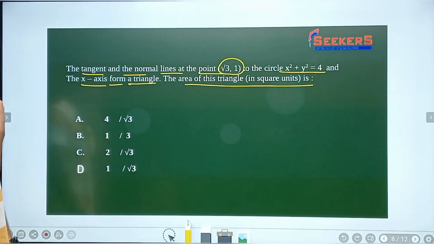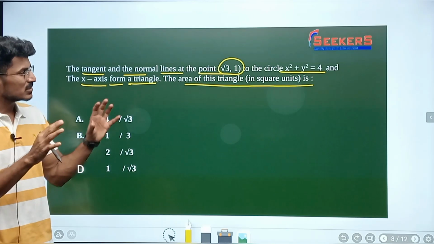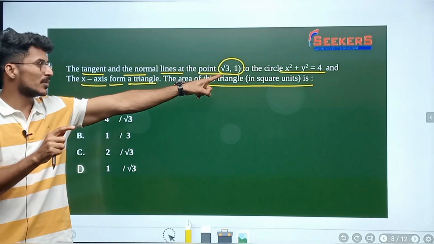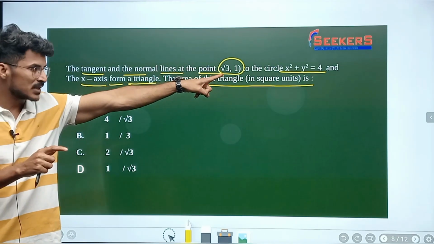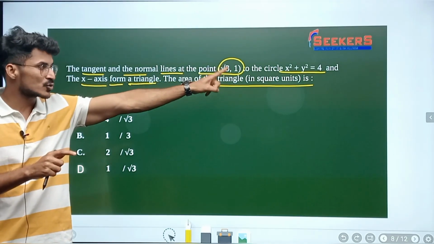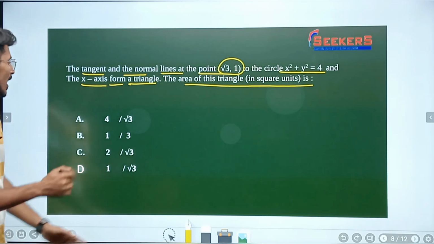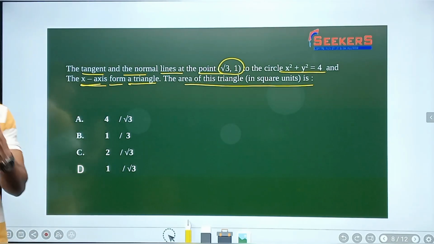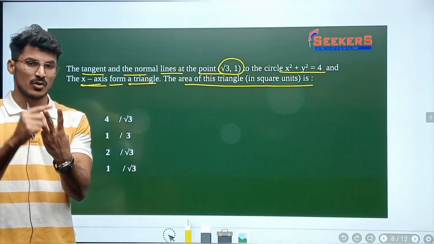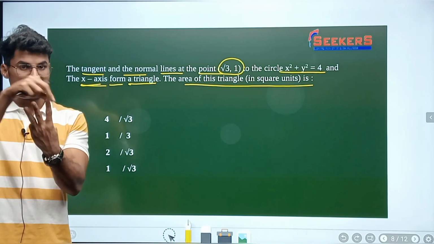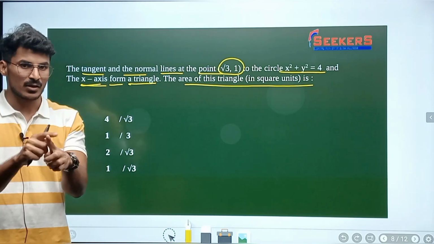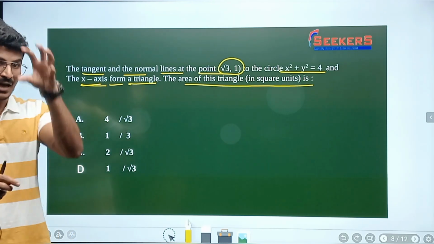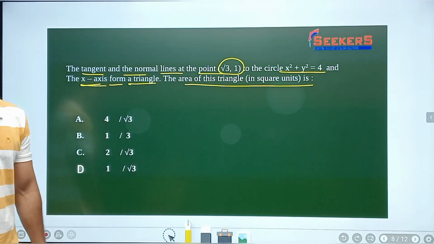So what he has given is the tangent and normal to the circle at a particular point, (root 3, 1). The circle is the standard circle with radius 2 and center (0, 0). So now 3 parameters are given in the question: tangent, normal and the x-axis. By using these 3 parameters, we are going to make a triangle, and we are going to find out that triangle's area.